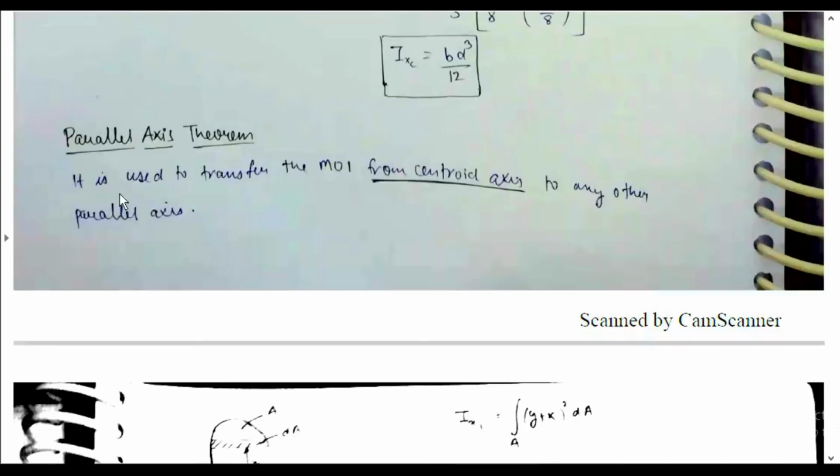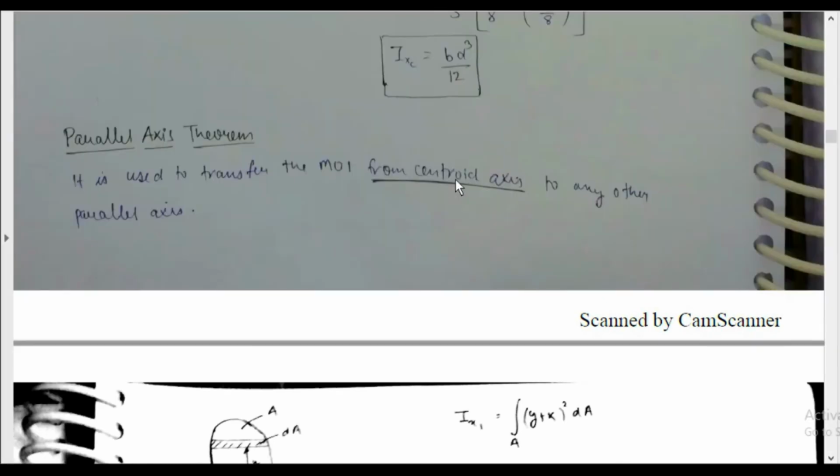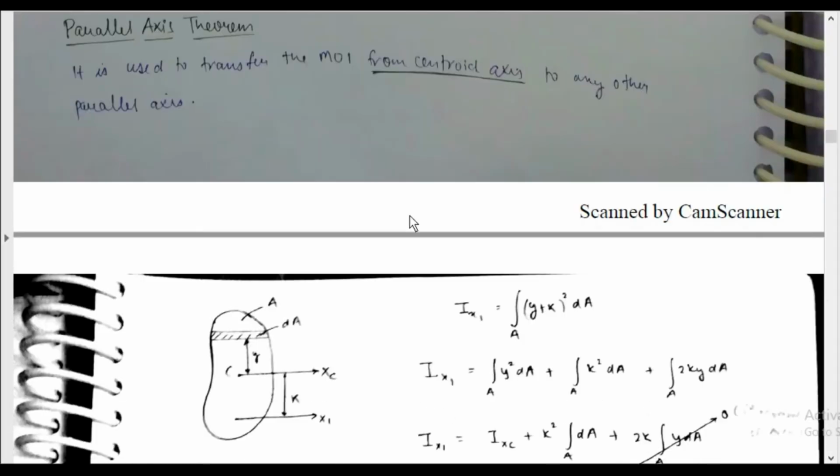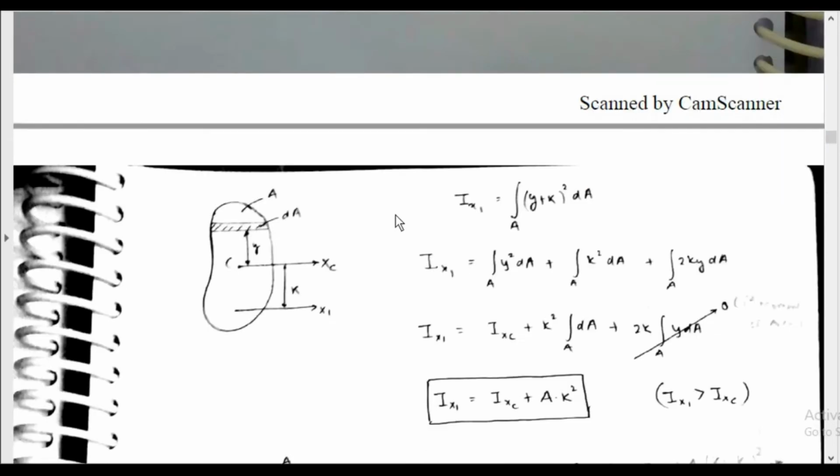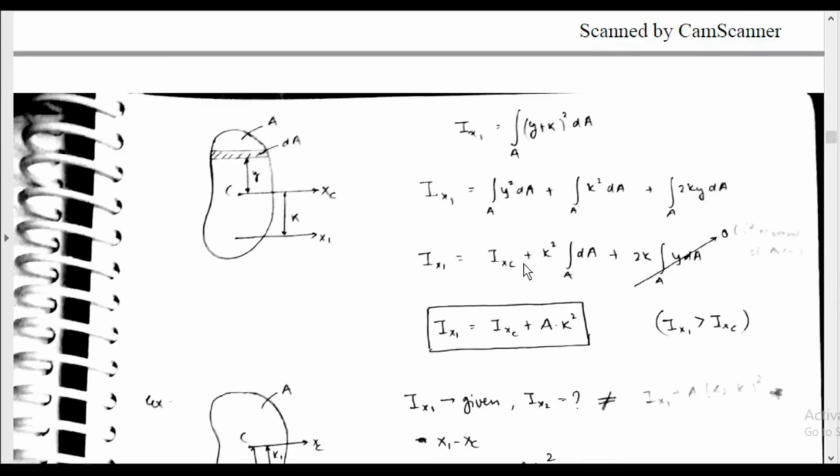Parallel axis theorem. It is used to transfer the moment of inertia from the centroidal axis to any other parallel axis. Ix1 is equal to integral of (y plus k) whole square dA. Ix1 is equal to Ixc plus k square integral dA.